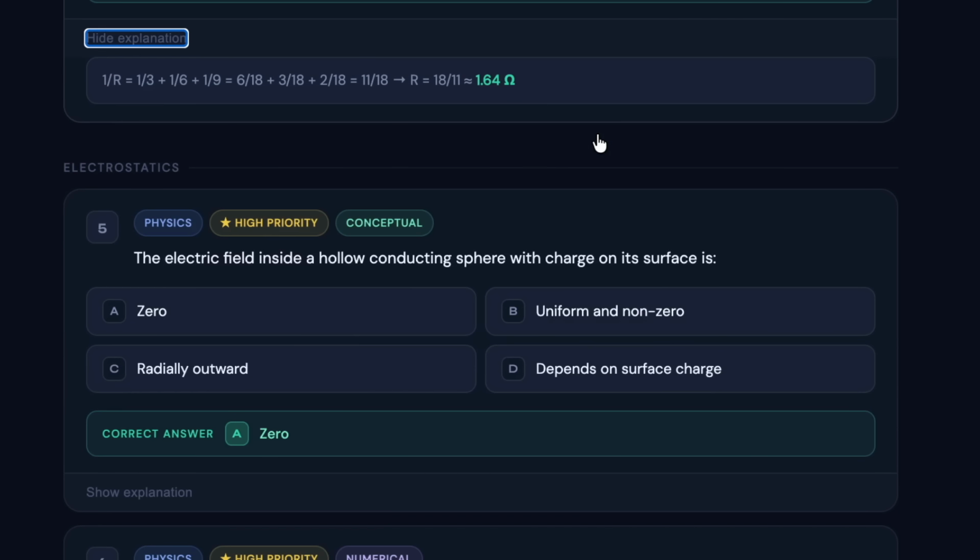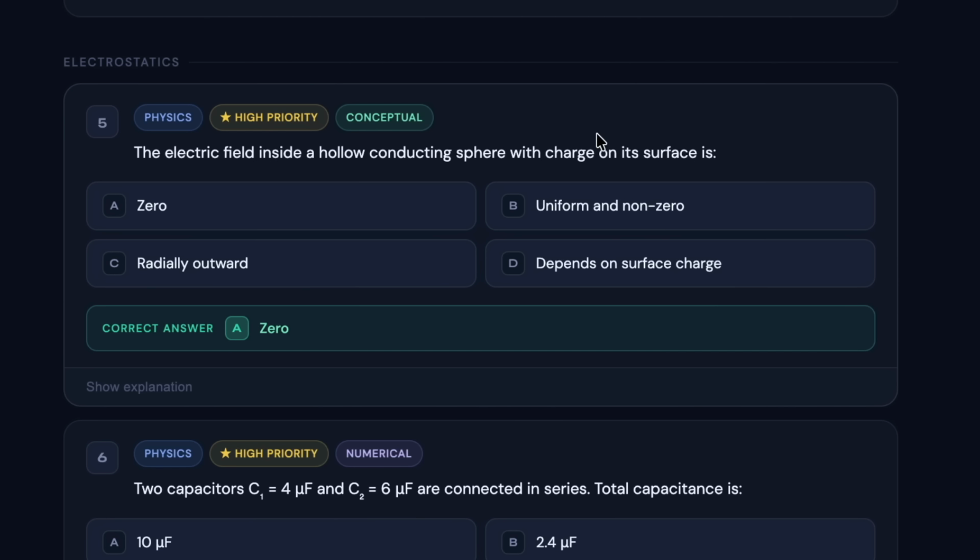Next, as we move ahead, we have a question from Electrostatics. So you can see on the screen the question is high priority, and the correct answer for the same is A.